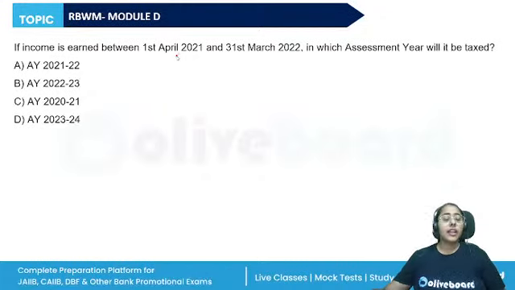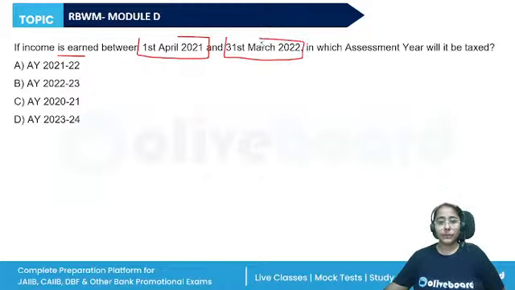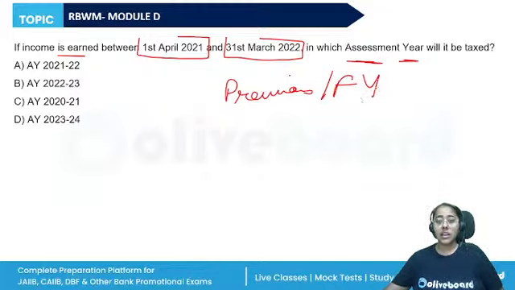Next, now we are talking about tax planning. If income is earned between 1st April 2021 and 31st March 2022, in which assessment year will it be taxed? So the difference is between the previous year, which is also known as the financial year, and the assessment year.